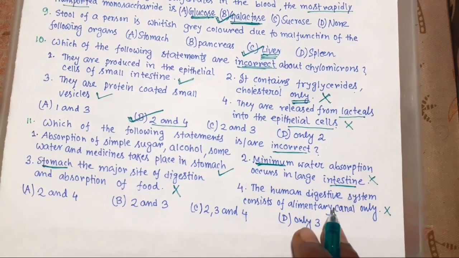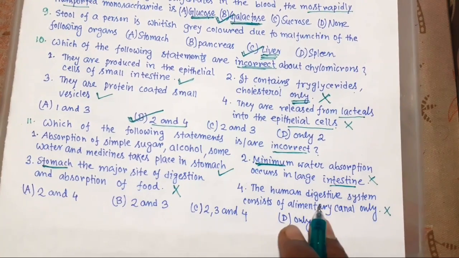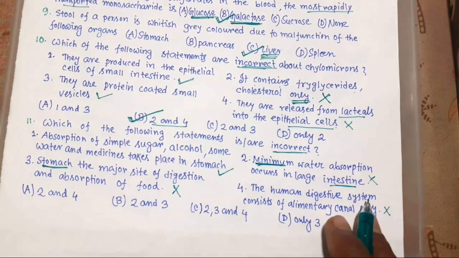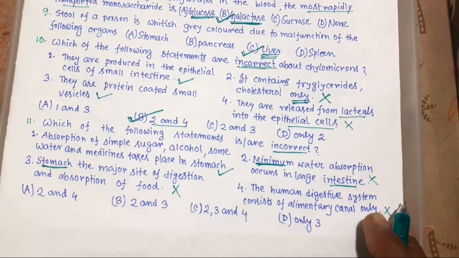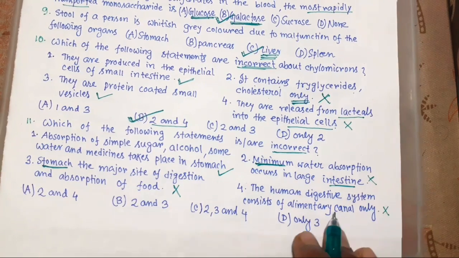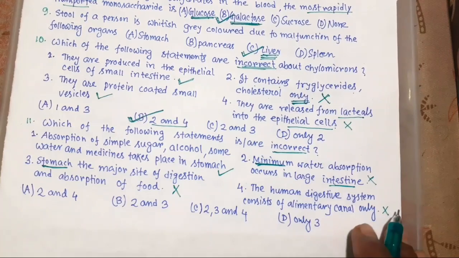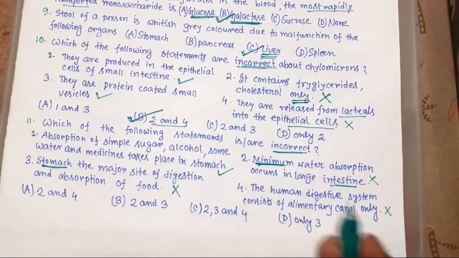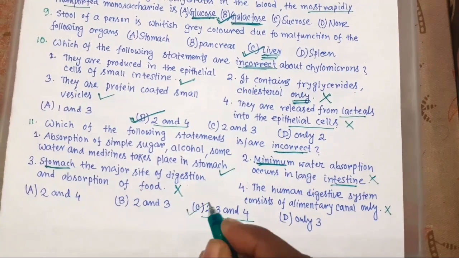It is clearly mentioned in the first page of the chapter in the NCERT textbook. Associated glands means salivary glands, liver, pancreas. So this is also wrong. So incorrect: 2, 3 and 4. The right choice is C. Now next page.